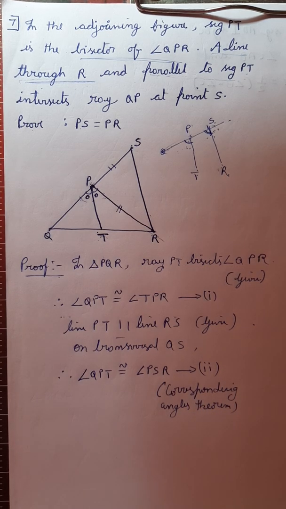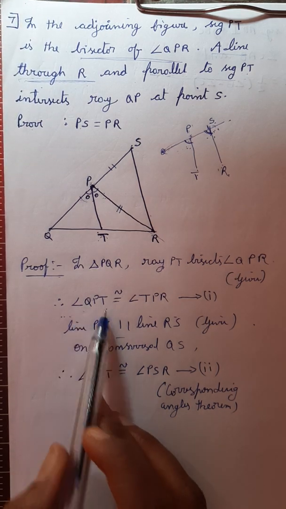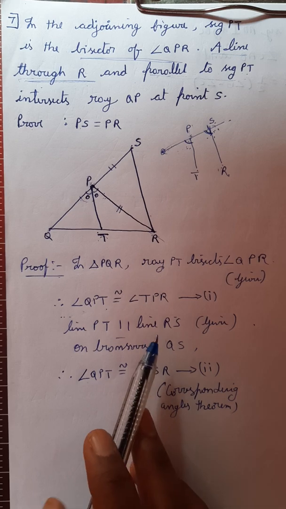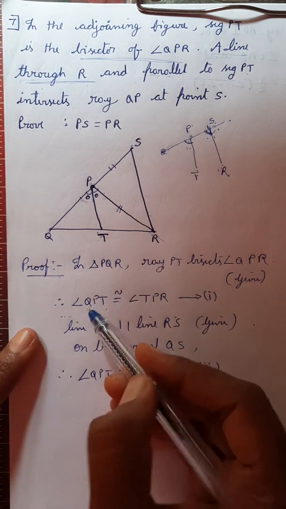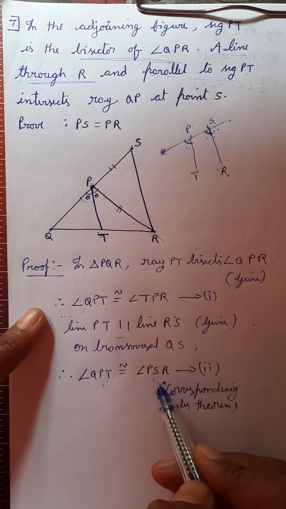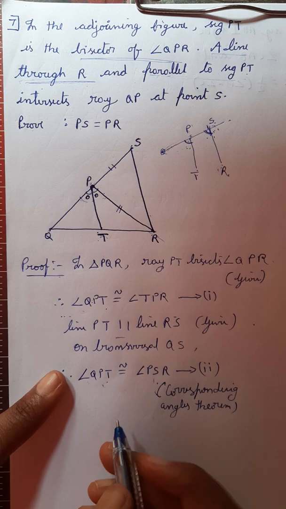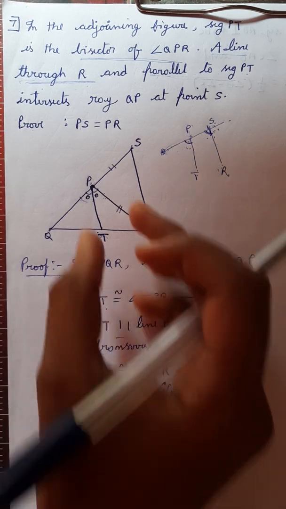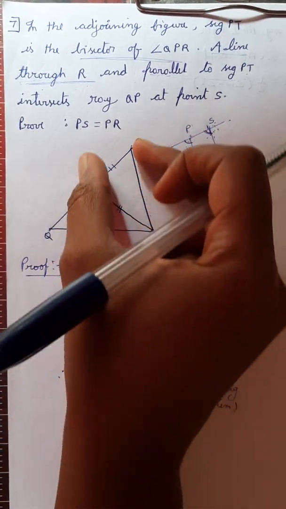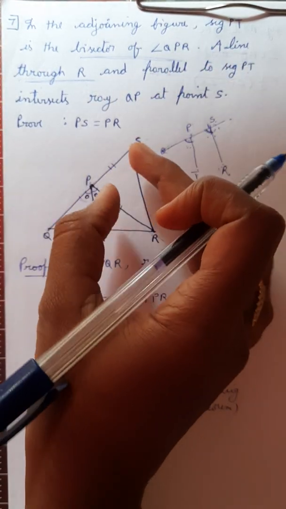Okay, so from equation 1 and 2, see here on the left side QPT, here also QPT, here also QPT. If left sides are equal, right sides are also equal, correct? So from equation 1 and 2, one more thing we have to take.